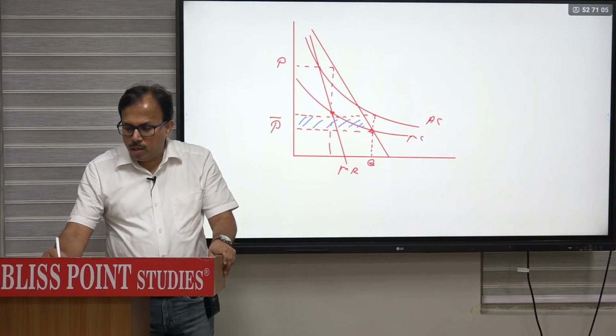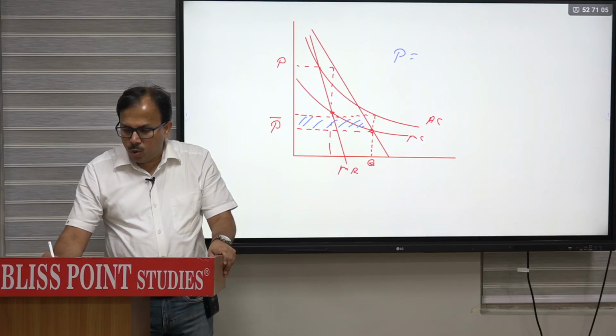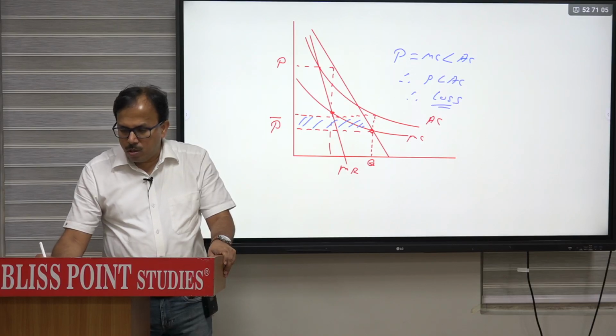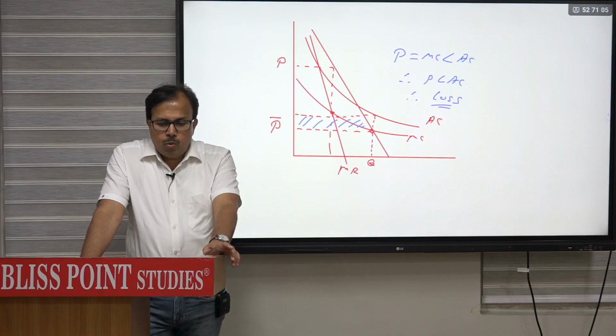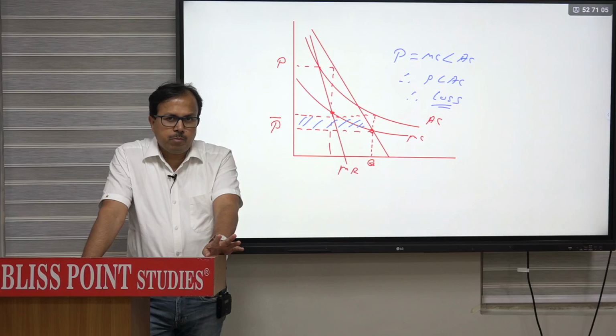So if you try to keep price equal to MC, where MC is less than AC, then price will become lower than AC, which means there will be always loss. So monopolists cannot operate in loss continuously. So that is why a monopolist cannot be forced to charge a price equal to the marginal cost.